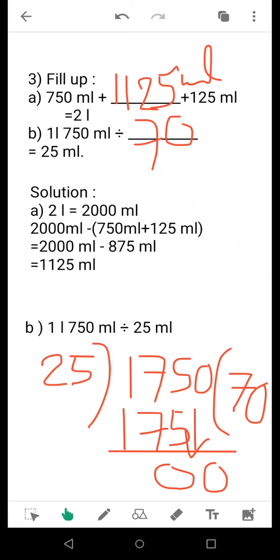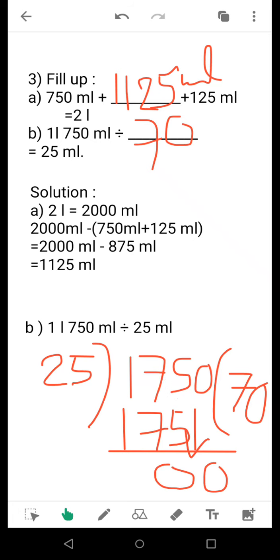Now coming to the second question. See that if you divide 1 liter 750 ml by a certain quantity, you get 25 ml. Now, in order to find that quantity, what you need to do is first convert 1 liter 750 ml into milliliter. So it becomes